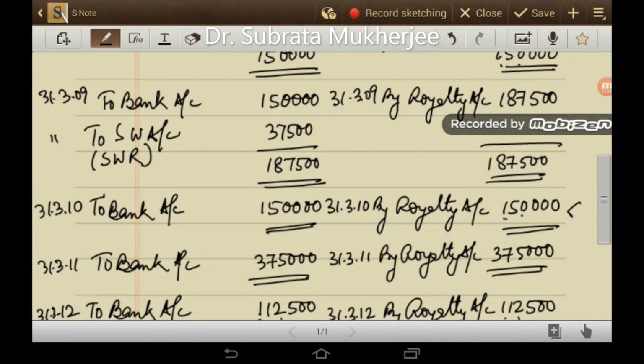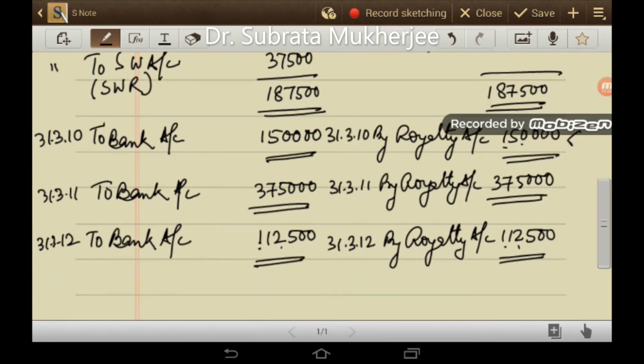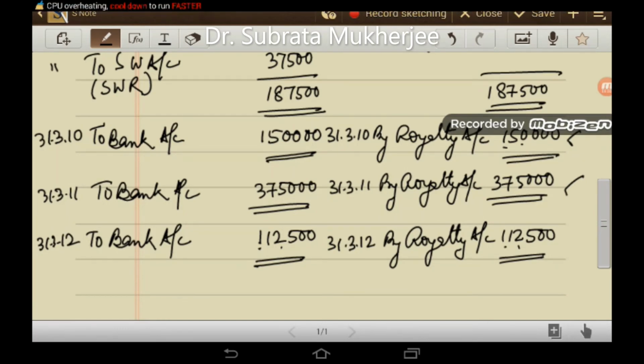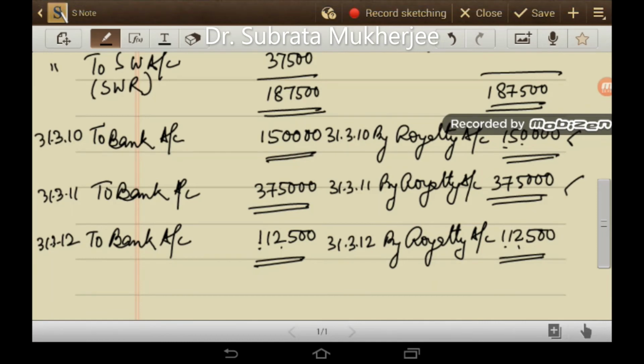Then in 2010-11 the royalty amount was 3,75,000 and the entire amount has been paid to the landlord. So landlord account debit to bank 3,75,000. Then again in the year 2011-12 royalty arose 1,12,500. So your journal entry is royalty account debit 1,12,500 to landlord account 1,12,500. And the next journal is landlord account debit 1,12,500 to bank 1,12,500.